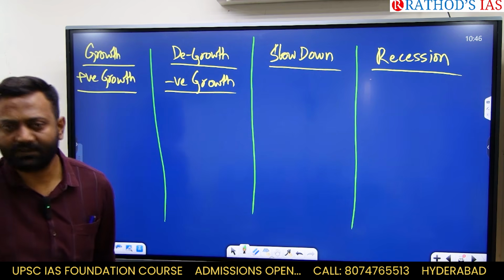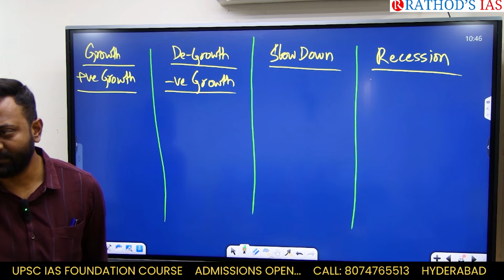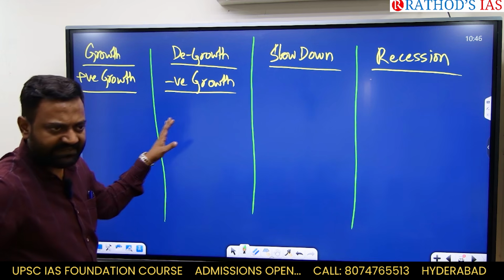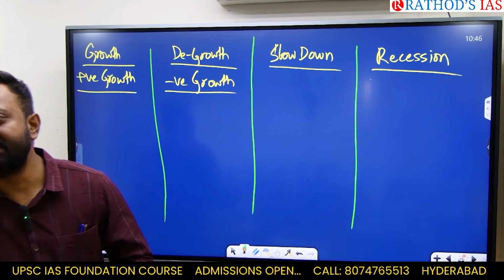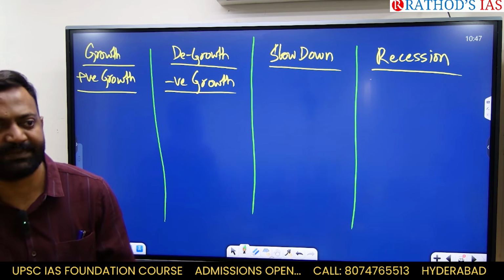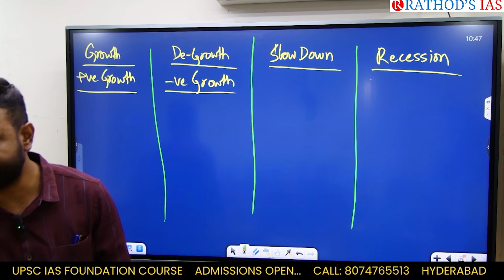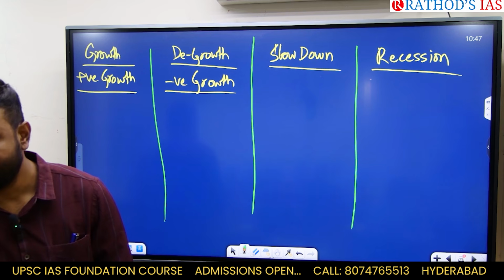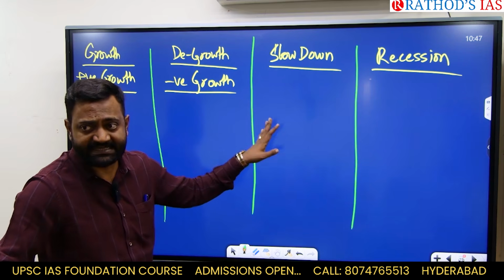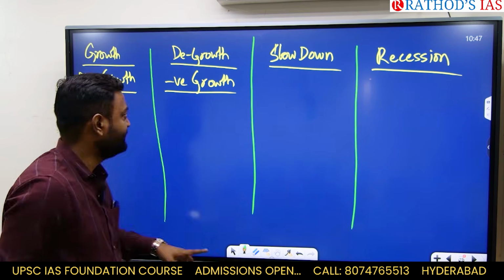Growth, degrowth, slowdown, recession. Growth means your GDP. I'm just explaining to you, all these words are very important. Don't use them loosely. "The country is going through recession" has a very specific definition. What is recession? Slowdown has a meaning too.